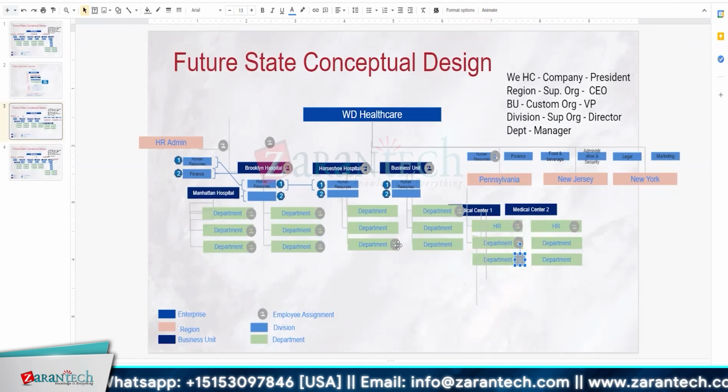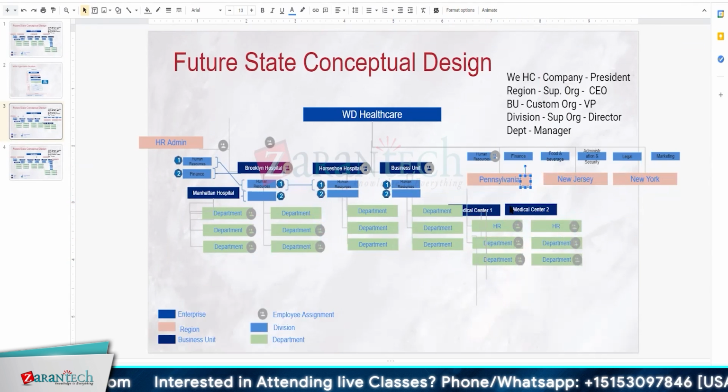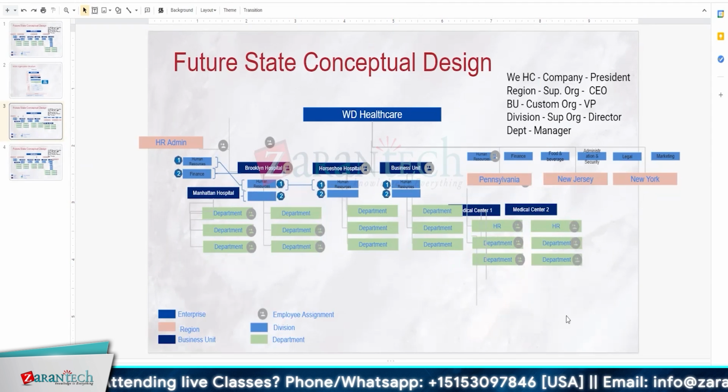For example, you can have, say, a head of Pennsylvania, a director or a general manager or a VP, whatever you want to call it. As you have mentioned, Pennsylvania can have a VP of his own. And that VP can have a director of HR, director of finance, director of food and beverage under each hospital.